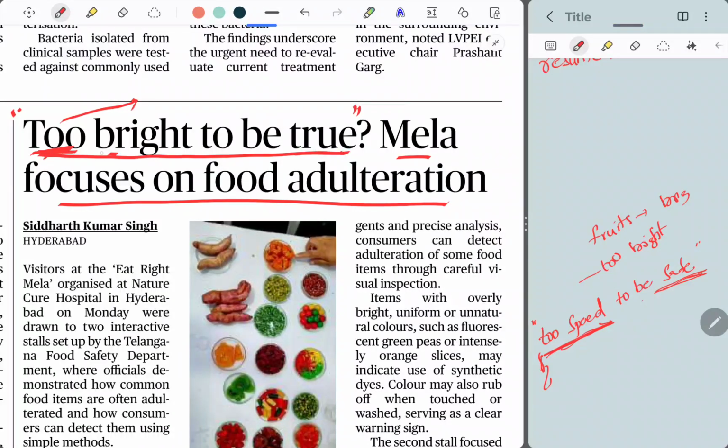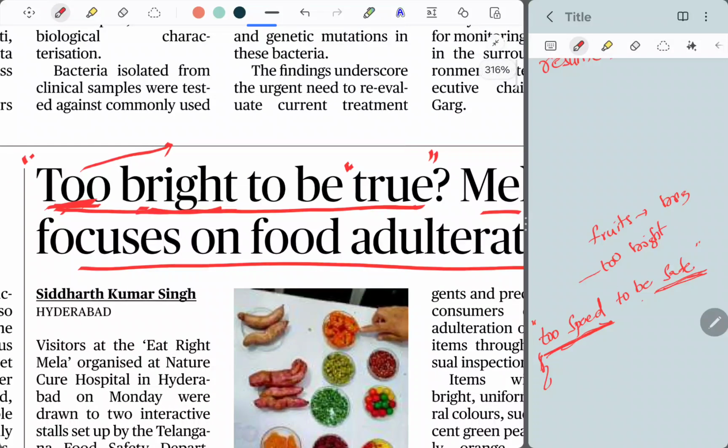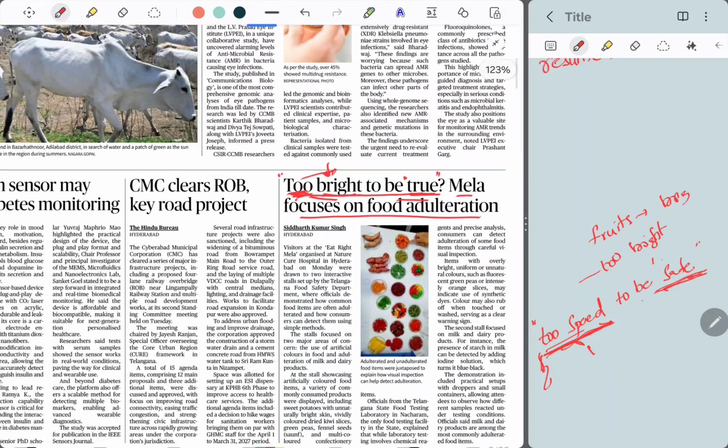This can't be true with this much brightness. Same like here, this can't be true with this much brightness. Hope you understand this sentence formation. When something is very much good, that means that is very bad, means that is opposite. That could be a cheat, or something wrong we are overlooking there. That's when we use this word too. So too speed to be safe means we are not safe with this speed. Too bright to be true means this is not true with this brightness, means this is not natural. That's what you have to understand in this type of statements.